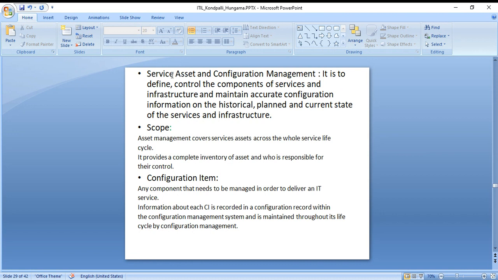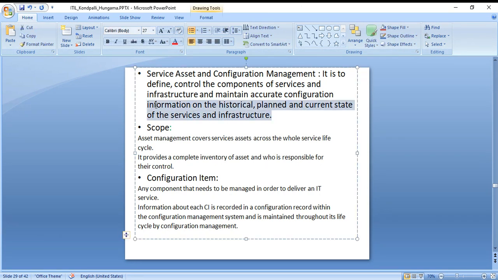Okay. Service asset is something like your laptop, for example. It is to define and control the components of service and infrastructure, and maintain accurate configuration information on the historical, planned, and current state of the service and infrastructure. This is not that important. The scope and configuration item is also not that important. Just that you need to have a little information on that.